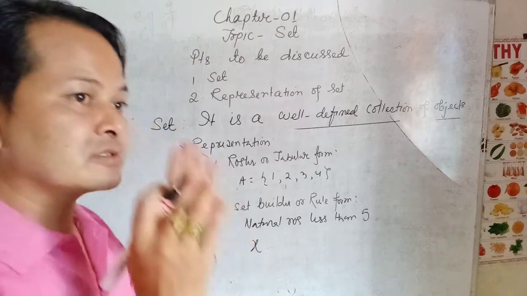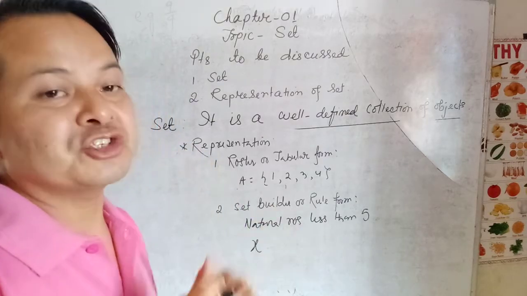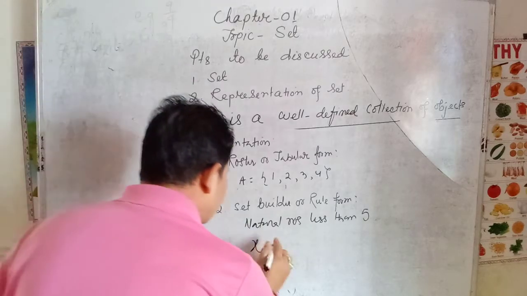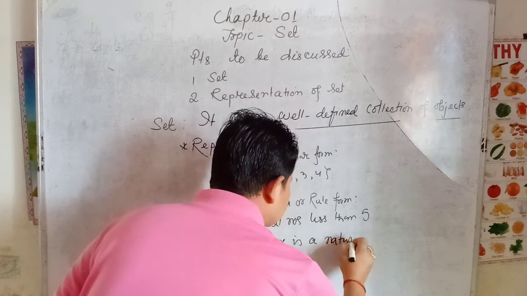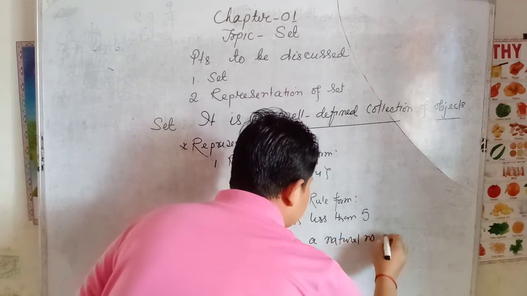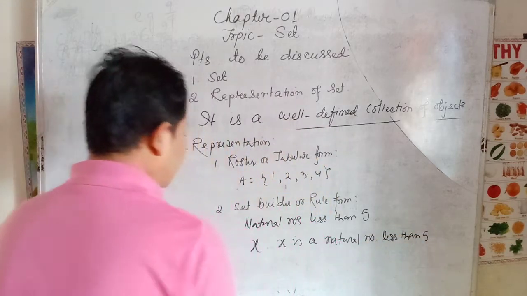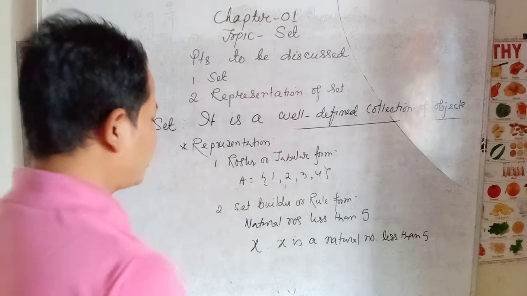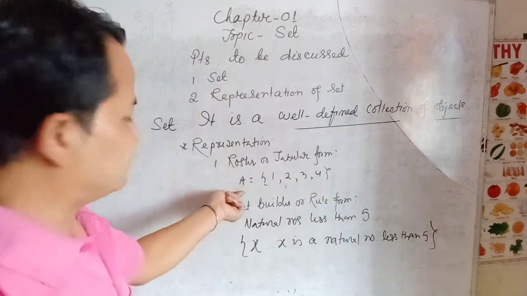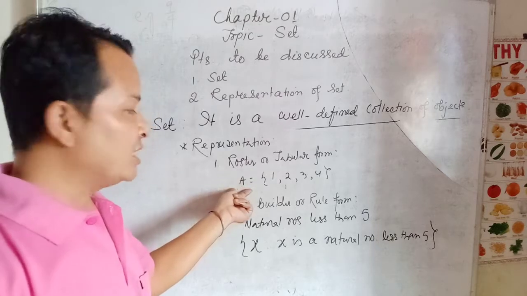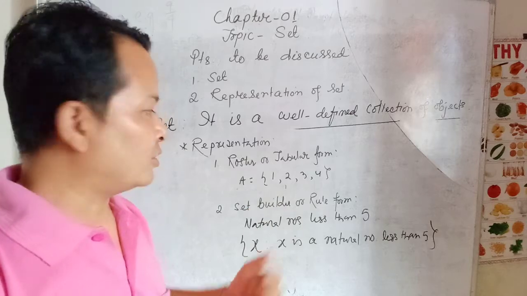First of all, you choose one variable, that variable x, and that variable will give the definition of the set. That is, x is a natural number less than 5. As it is a set, we have to use curly brackets, also called curly braces.